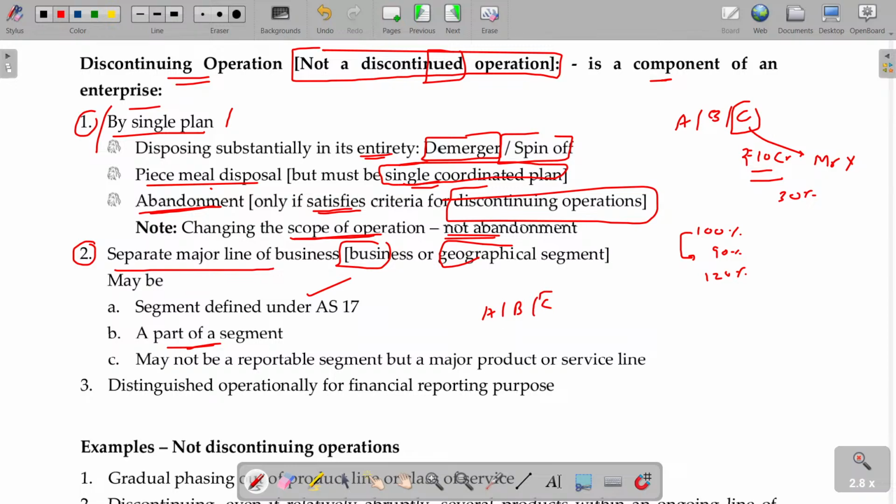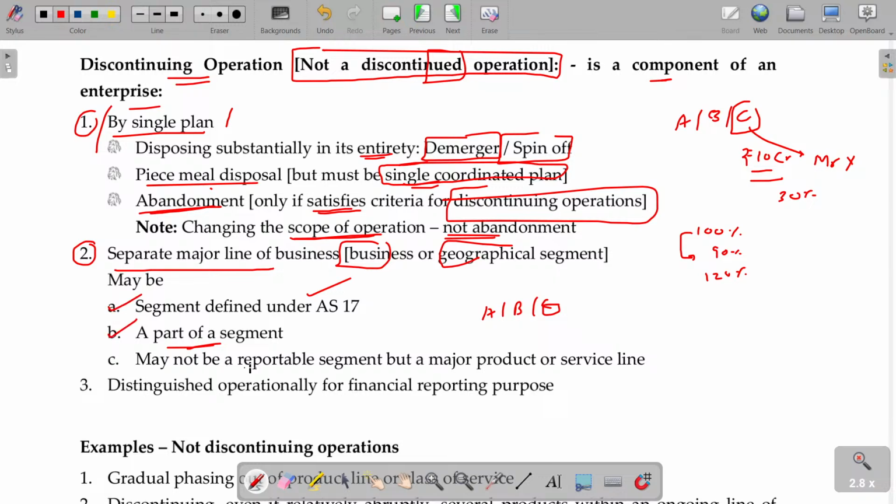We plan to discard this one. In C, only a portion is going to be discarded. That is also possible. Maybe a part of the segment. It may not be a reportable segment. It may not be reportable also. Not necessarily should it be reportable as per AS number 17. May be reportable, non-reportable. Both kinds of segment may be discontinued. Discontinued operation is for financial reporting purposes only. Okay.